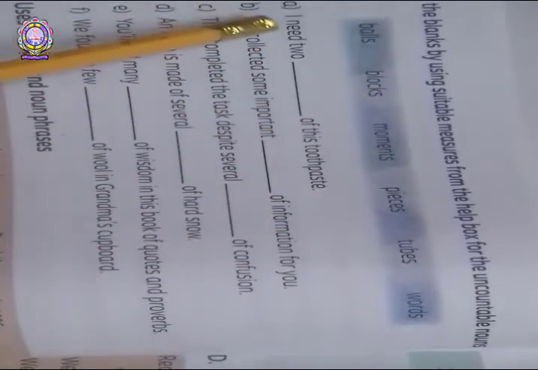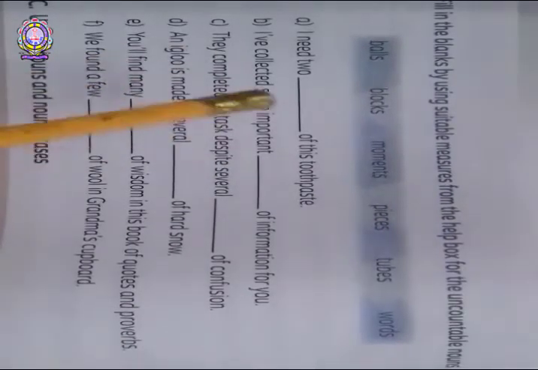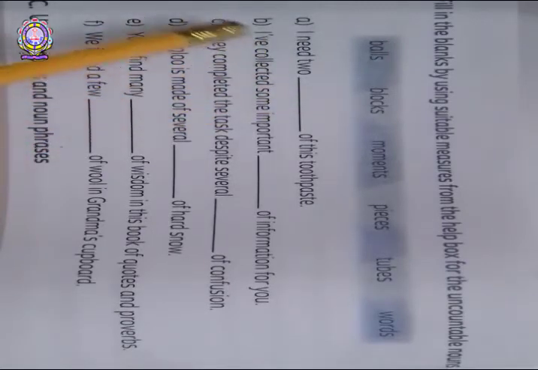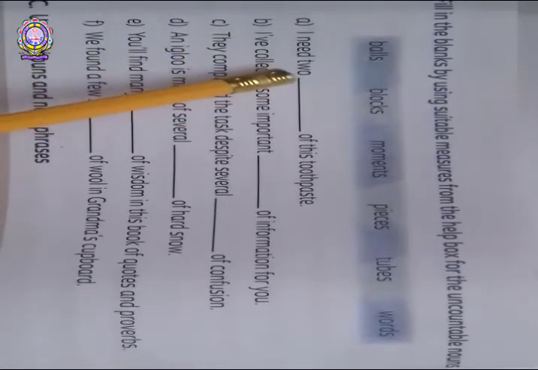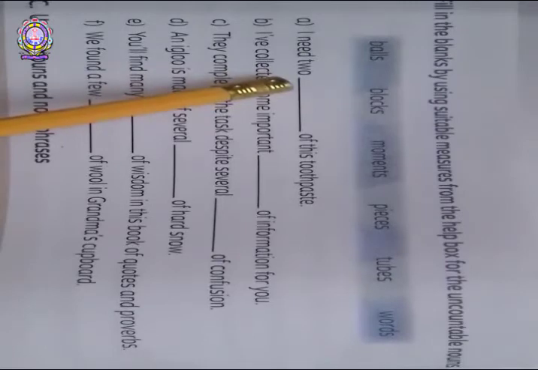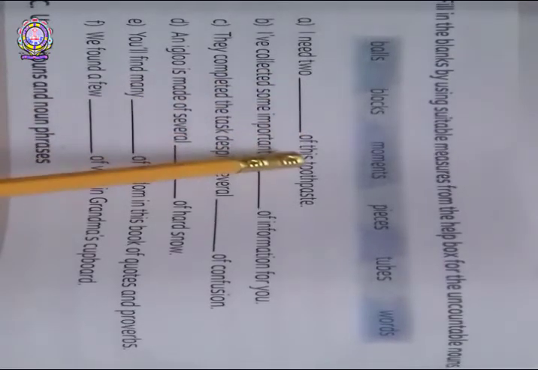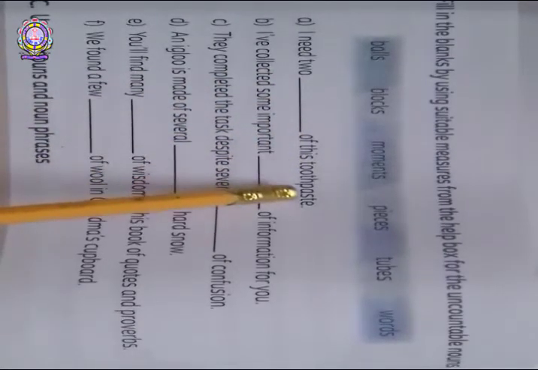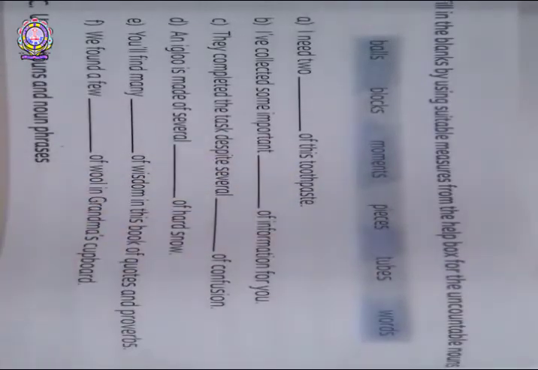The first question is, I need 2 dash of toothpaste. So what do we have to write here? I need 2 tubes of toothpaste. Here comes tubes.